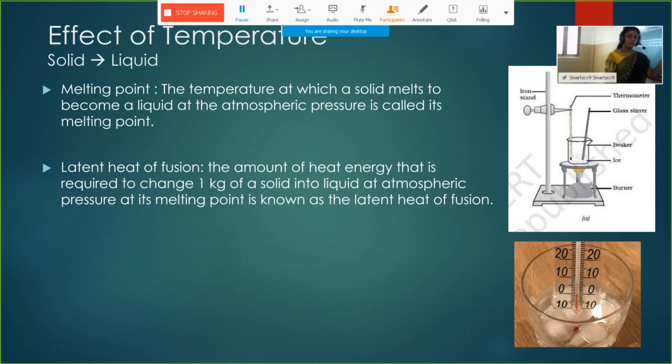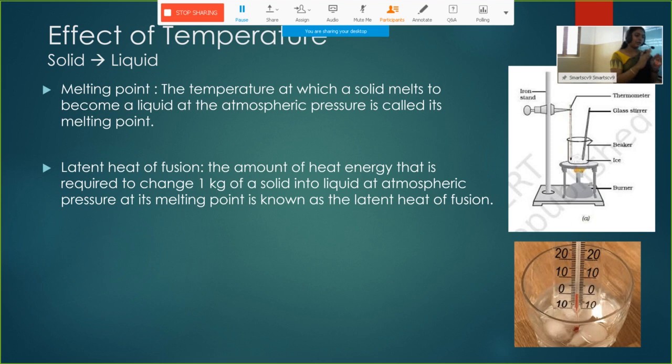Why is this happening? If we are applying heat, the temperature should increase, right? But it is not happening here. It is remaining as 0 only. This is because, as we are applying heat, the ice cubes are absorbing that heat to break the attraction between particle and particle.